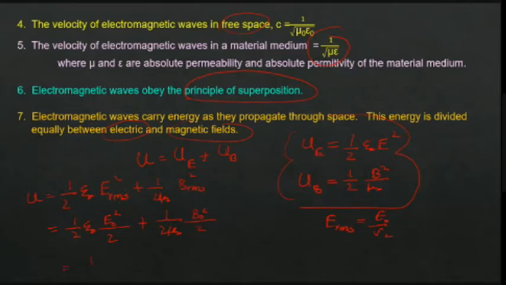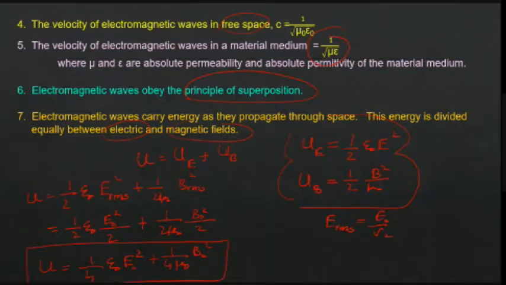So in general, we can write 1 by 4 epsilon naught into E naught square plus 1 by 4 mu naught into B naught square. So this is the energy density of an electromagnetic wave.